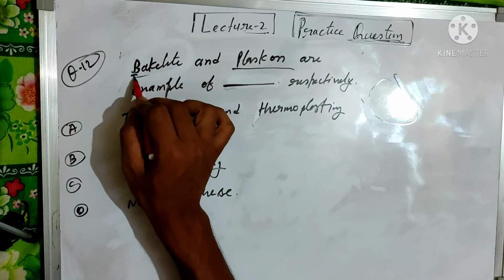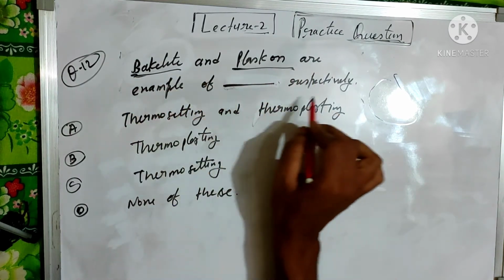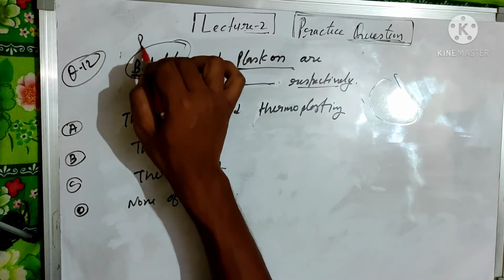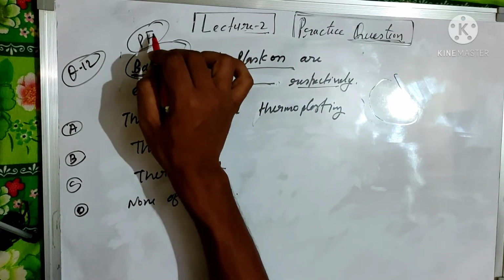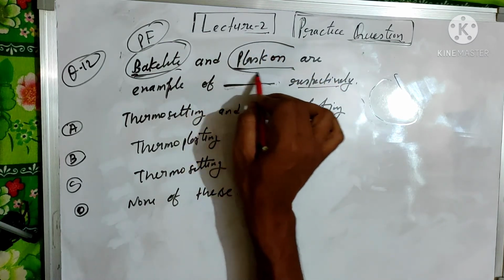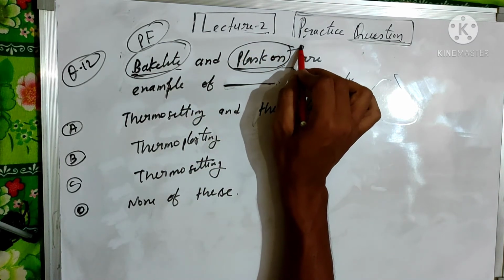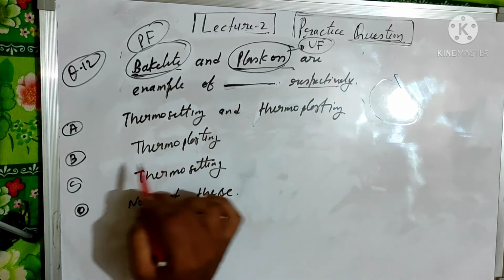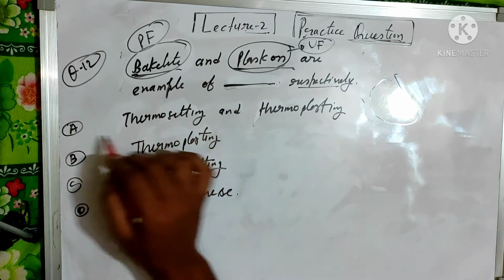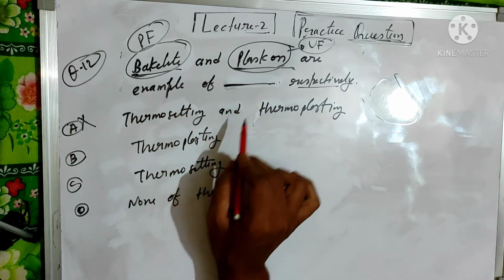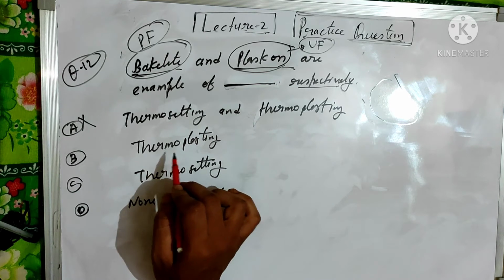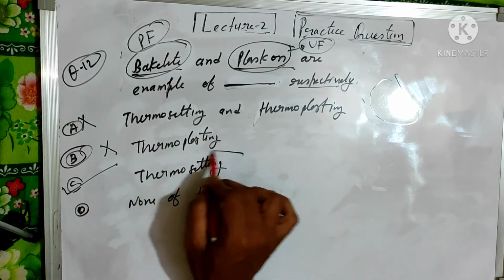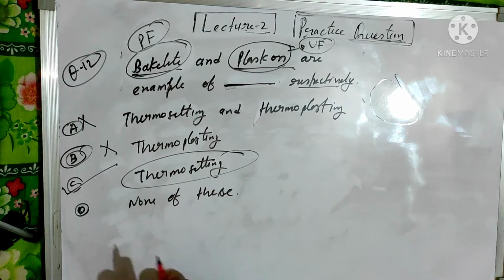Question number 12. Bakelite and Plascon are examples of, respectively. Bakelite is the trade name of phenol formaldehyde, which is a thermosetting polymer, and Plascon is the trade name of urea formaldehyde, which is also a thermosetting polymer. So option A, given thermosetting and thermoplast, is cancelled out, as both are thermosetting. Option B is also cancelled out, so option C is correct. Both are thermosetting polymers.